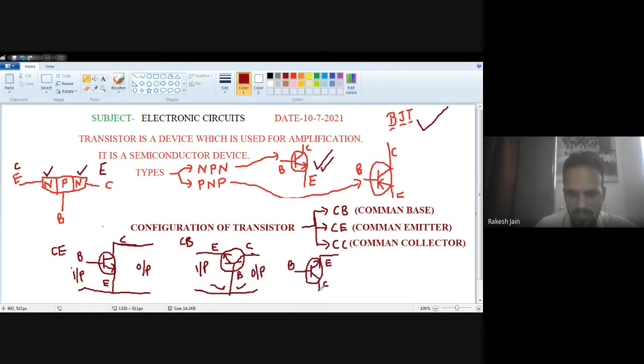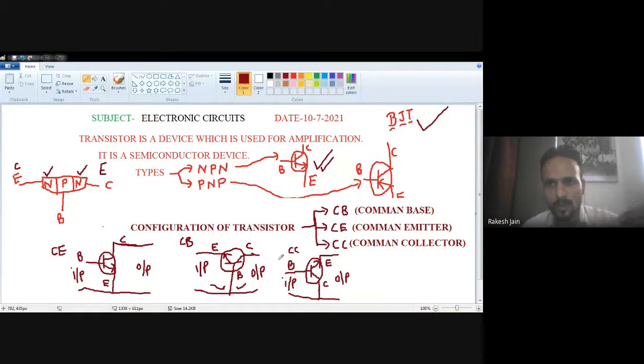Now in between the base and collector we provide the input, so that's the input side. In between emitter and collector we take the output, that's why it is the output side. But the collector is common to the input and output side, so this is known as common collector configuration. So these are the basic representations of the common emitter, common base, and common collector configurations.